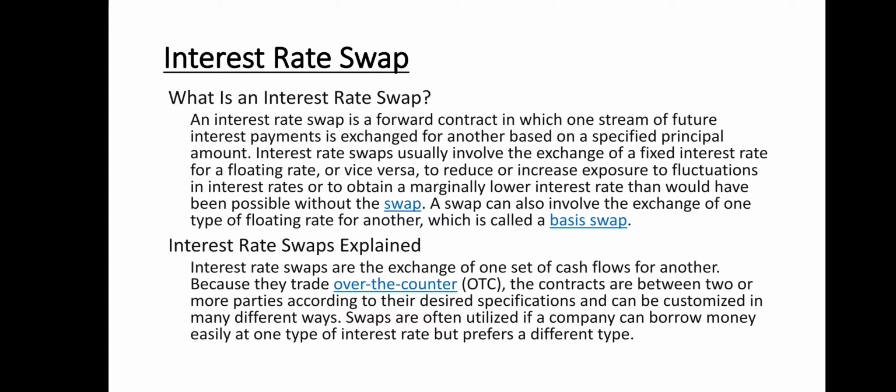Interest rate swaps explained. Interest rate swaps are the exchange of one stream of cash flows for another. Because they trade over the counter, the contracts are between two or more parties according to their desired specification and can be customized in many different ways. Swaps are often utilized if a company can borrow money easily at one type of interest rate but prefers a different type.